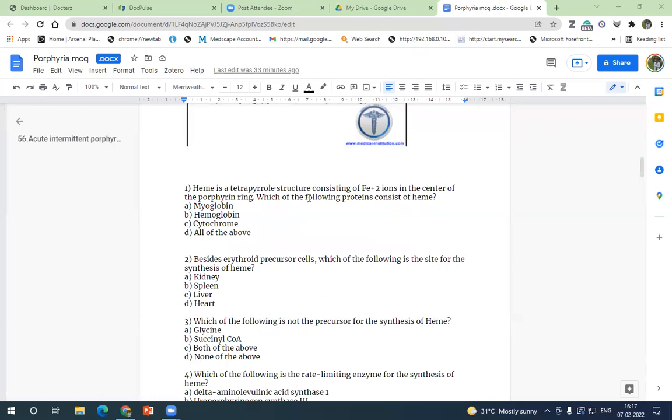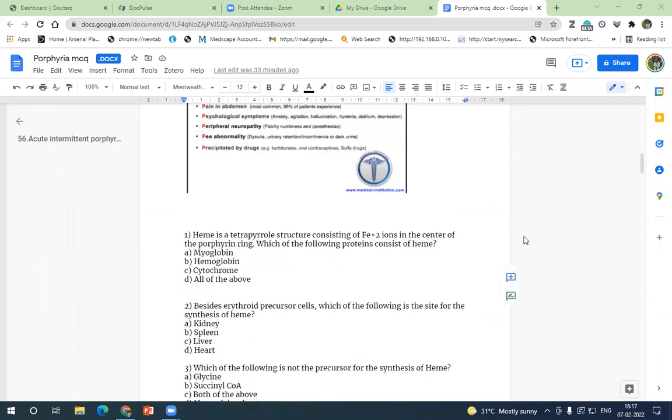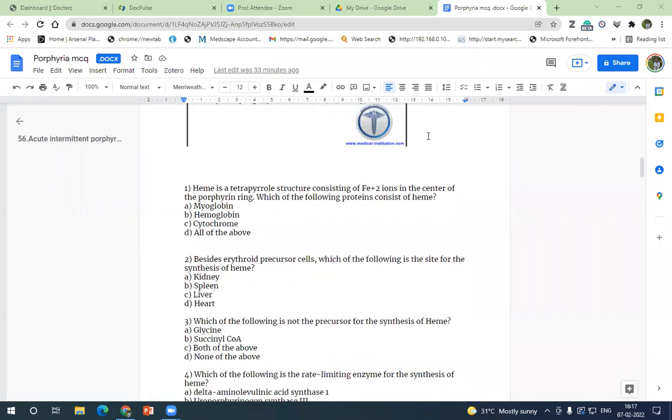Heme is a tetrapyrrole structure which consists of Fe2+ ion in the center of the porphyrin ring. Which of the following proteins consists of heme? So what are the heme containing proteins? Whether it is myoglobin, hemoglobin, cytochrome, all of the above. What can be the answer? You can just unmute and tell the answer also if you are in a place to tell. So all these proteins are heme containing proteins.